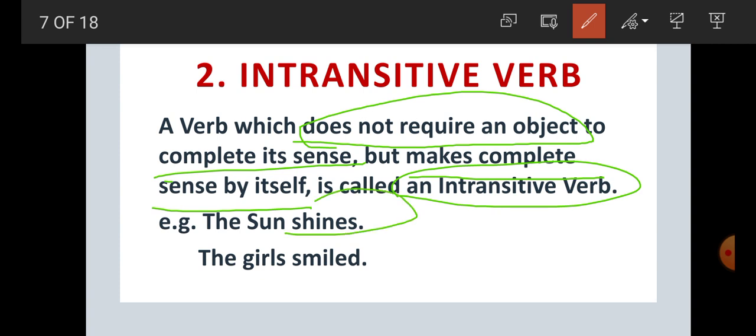So here there is no object and shines is here intransitive verb because the meaning is complete. The girl smiled. Complete meaning. So smiled is here intransitive verb. So it is clear, student, that an intransitive verb does not require an object and it makes complete sense without any object.